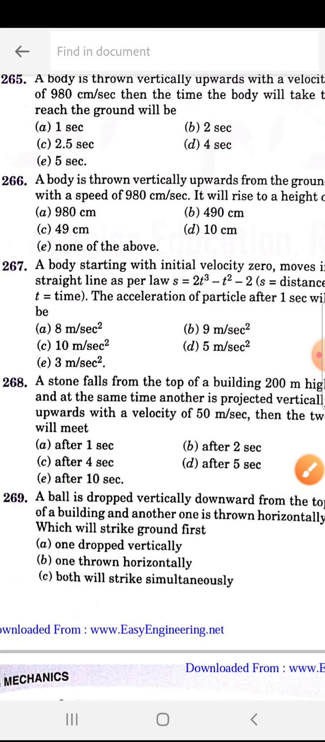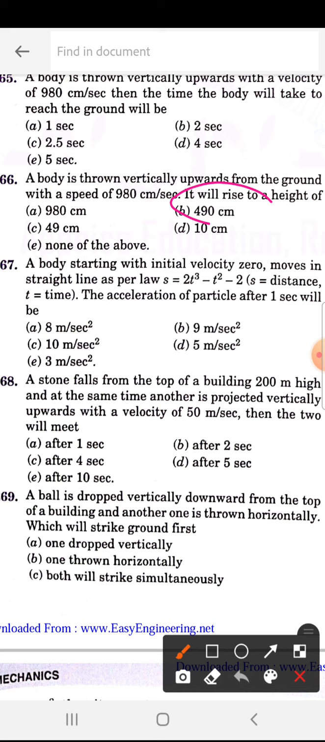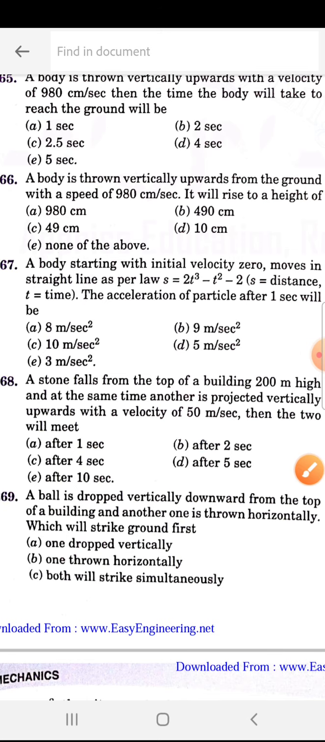266. A body is thrown vertically upward from the ground with a speed of this much. It will rise to a height of, so 266 is B. So 490 centimeter, because 490 centimeter up and 490 down, so total 980.